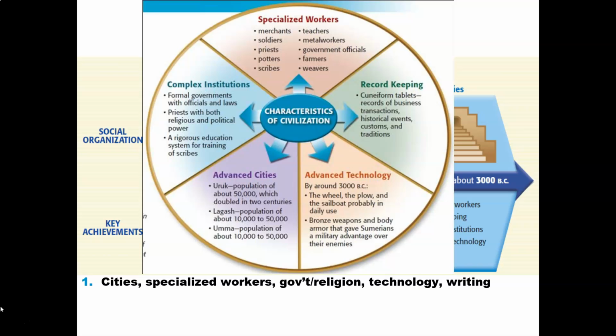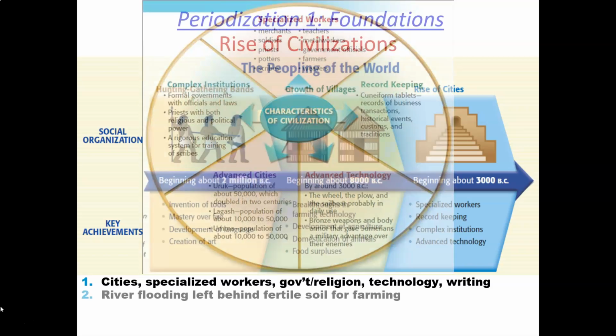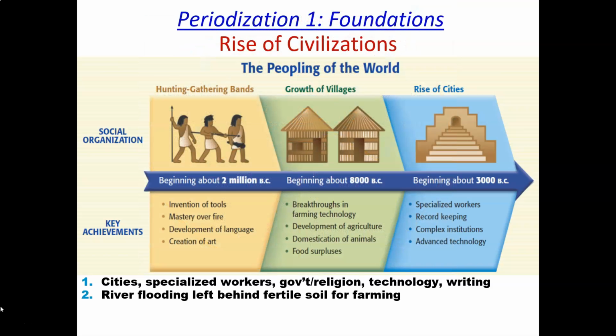And we also needed a good system for keeping records. In this case, record keeping was very important for all of the civilizations that we have talked about before. And also, advanced technology. Please make sure that you are aware of that.